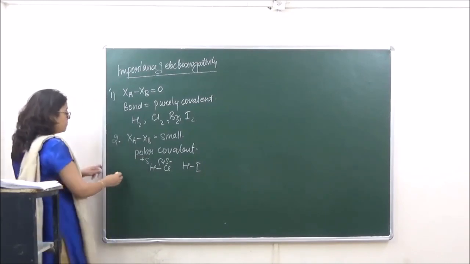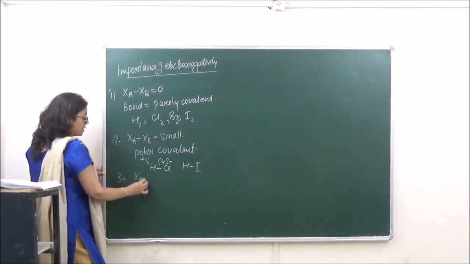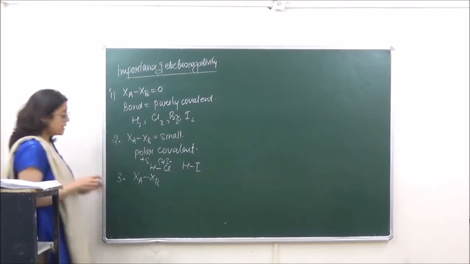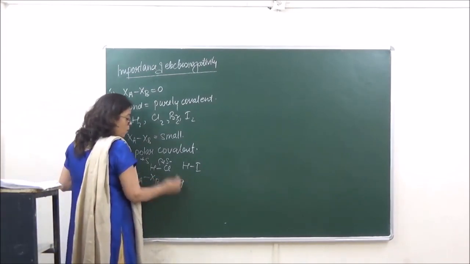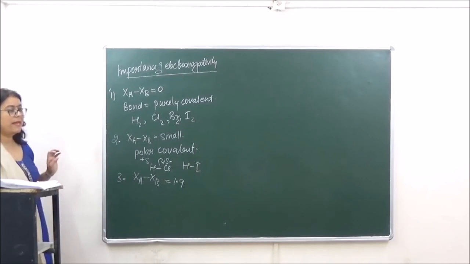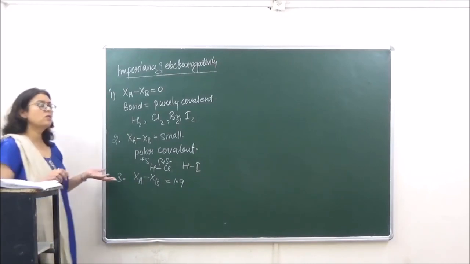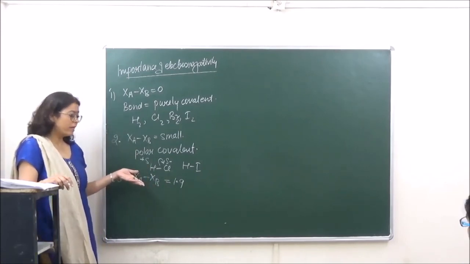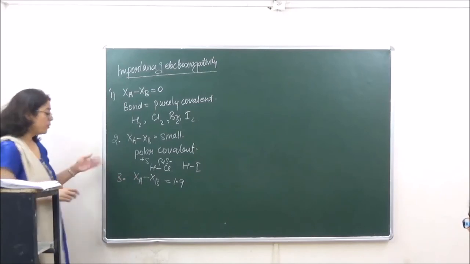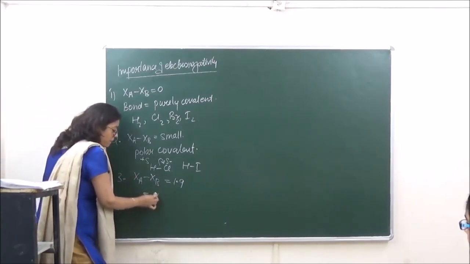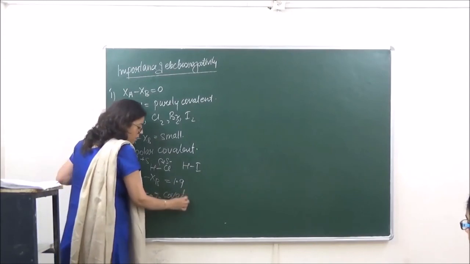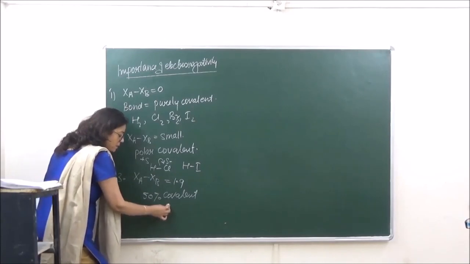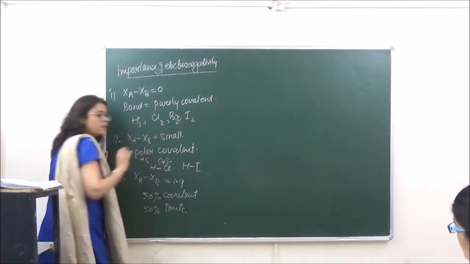Third, if the XA-XB difference is equal to 1.9, in certain books it is written 1.7, in certain books 1.9. If the electronegativity difference is 1.9, then the bond is 50% covalent and 50% ionic.